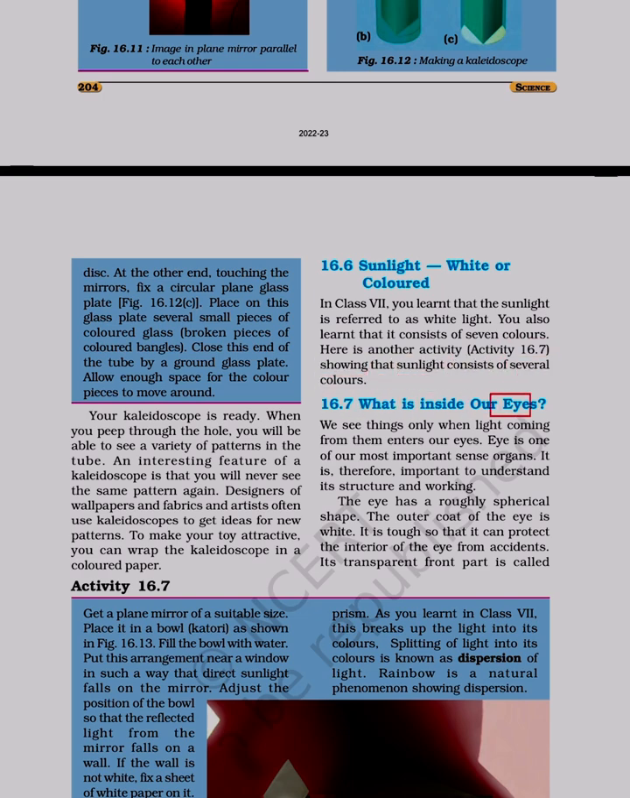16.7 What is inside our eyes? We see things only when light coming from them enters our eyes. Eye is one of our most important sense organs. It is, therefore, important to understand its structure and working. The eye has a roughly spherical shape. The outer coat of the eye is white. It is tough so that it can protect the interior of the eye from accidents. Its transparent front part is called the cornea.